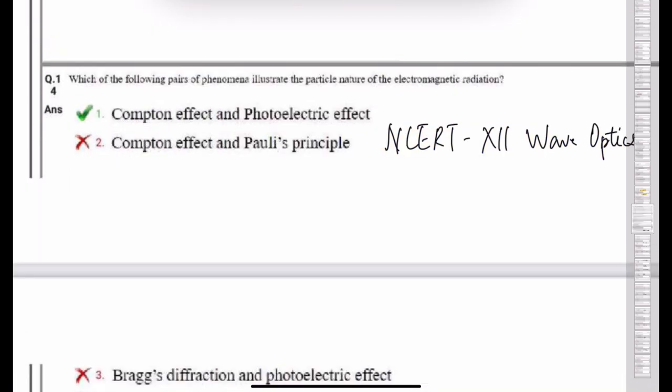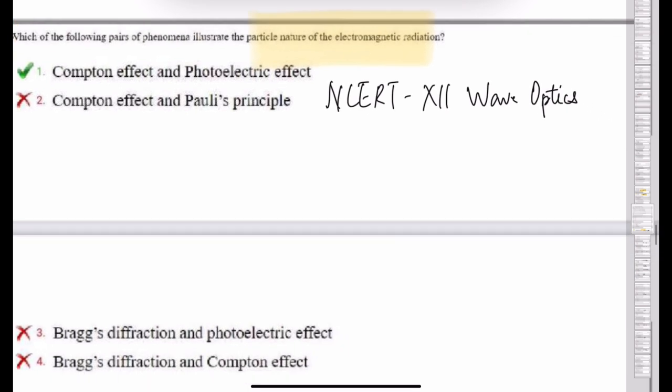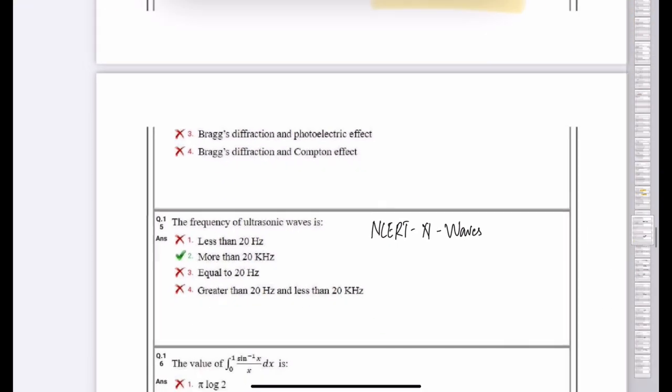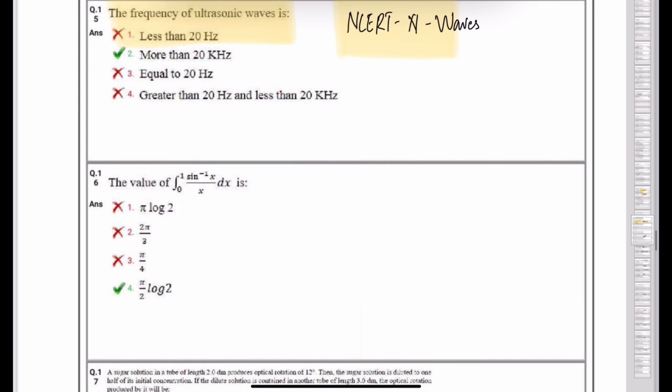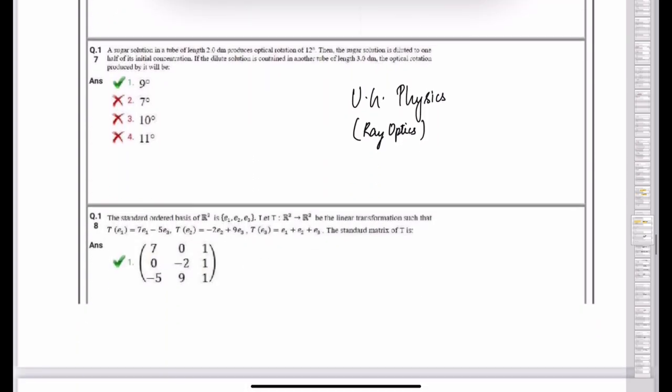Now we've come to the next question. Now this is a simple theoretical question. Which of the following pairs illustrate the particle nature of electromagnetic radiation? Simple question from wave optics, NCERT class 12th. The frequency of ultrasonic waves, theoretical question, simple. This is from waves.